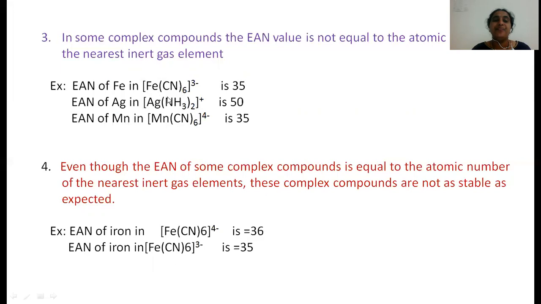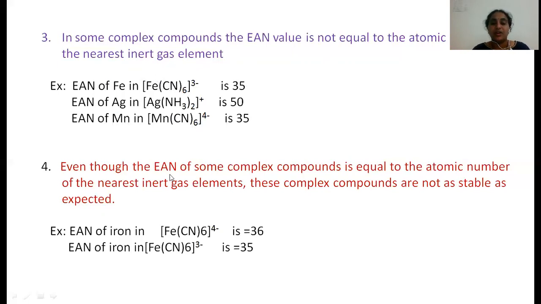Here, if you see hexacyanoiron, in this complex the atomic number of iron is 26, and there are six ligands. The charge on the sphere is -3, so x minus 6 equals -3. Therefore the oxidation number is +3, so 26 minus 3 plus 6 into 2, in total we get 35. In such complexes the EAN value is not equal to the inert gas atomic number, but Sidgwick couldn't explain the stability and structure of such complexes. Mainly, he could not explain their stability.